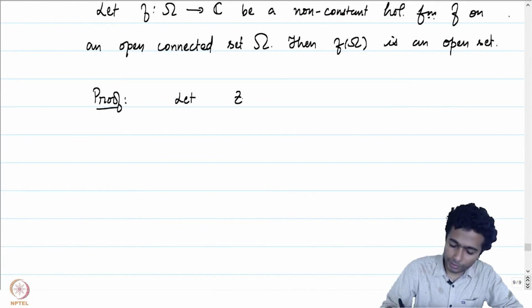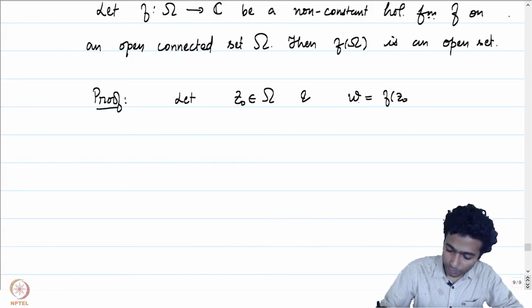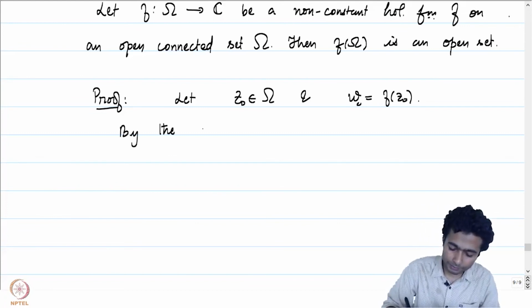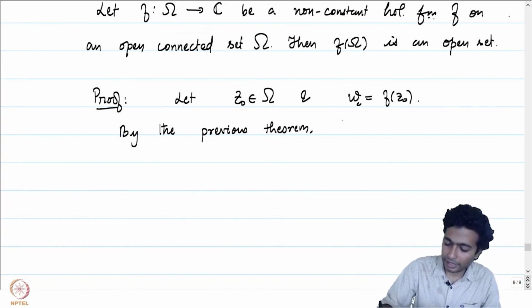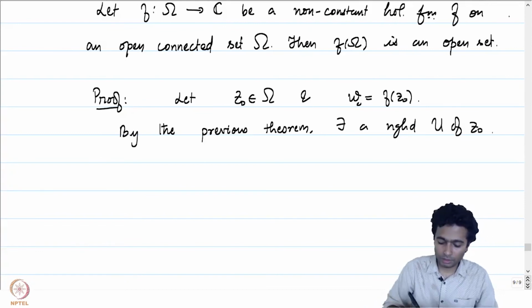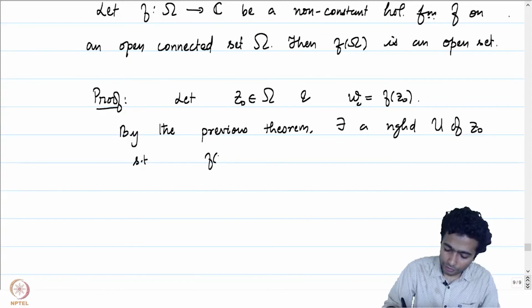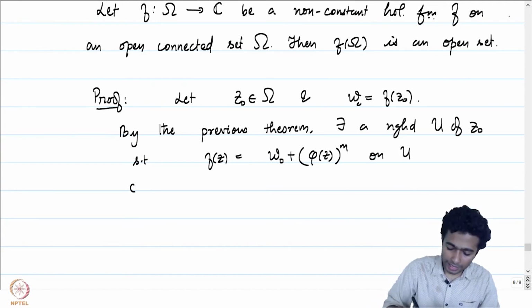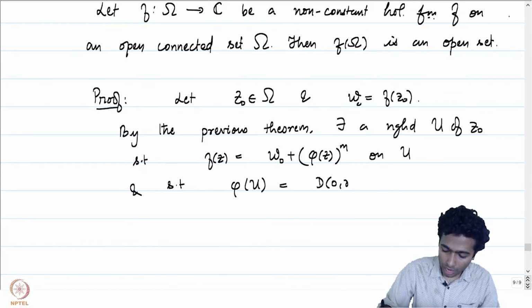Let z0 be in omega and w0 be equal to f of z0. By the previous theorem, there exists a neighborhood U of z0 such that f of z is equal to w0 plus phi of z to the power m on u, and such that phi of u is equal to D(0, r).